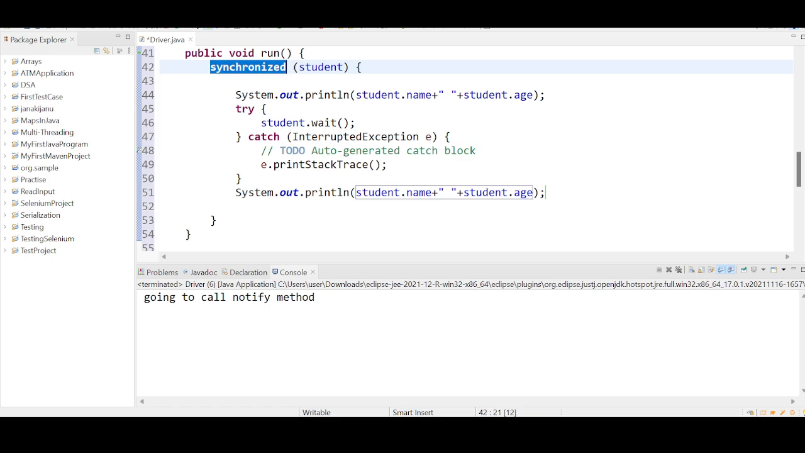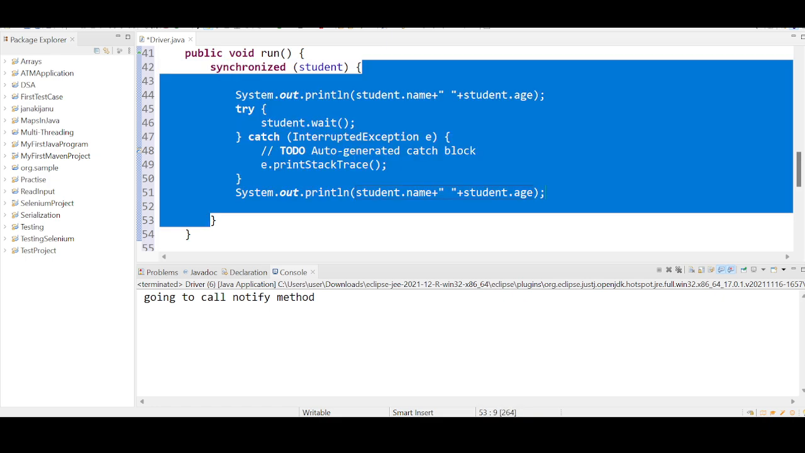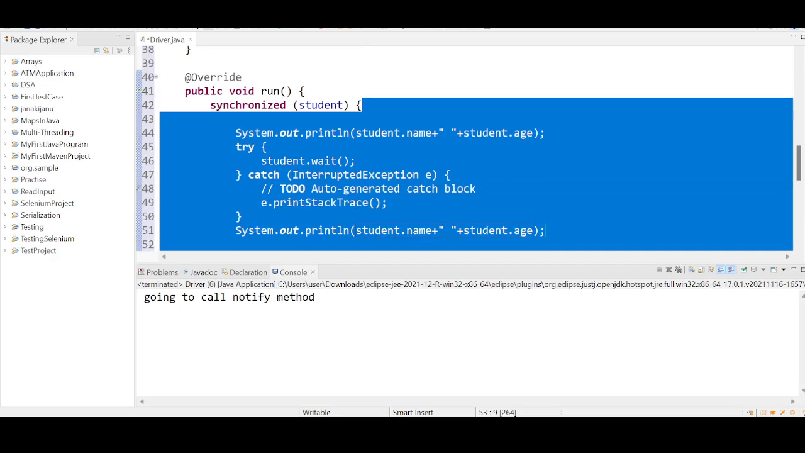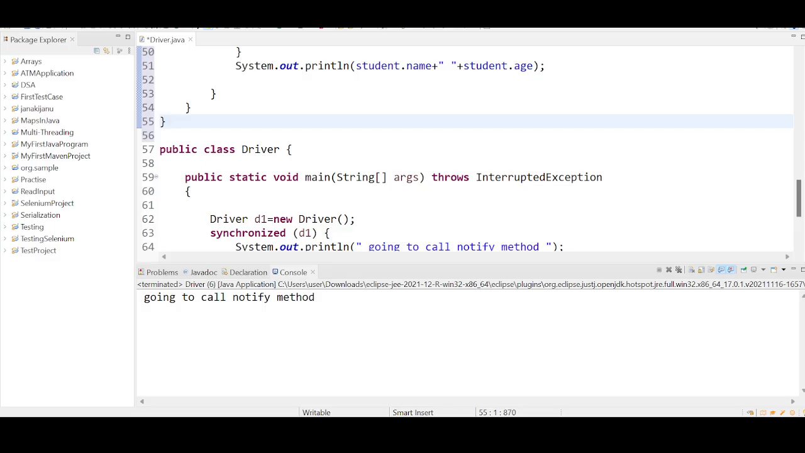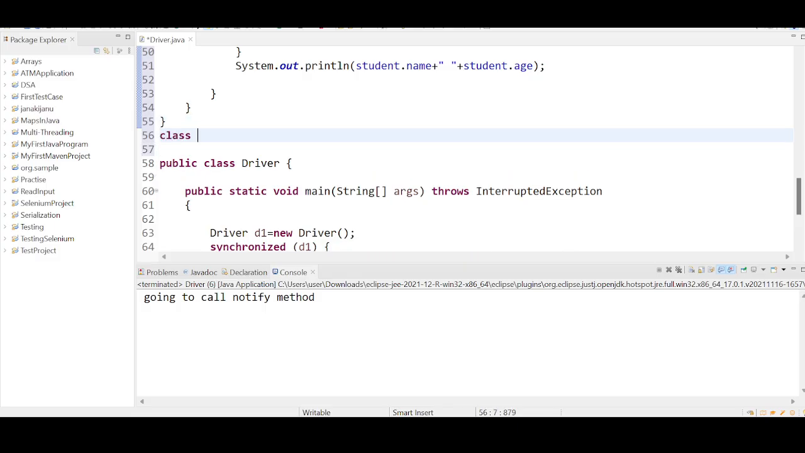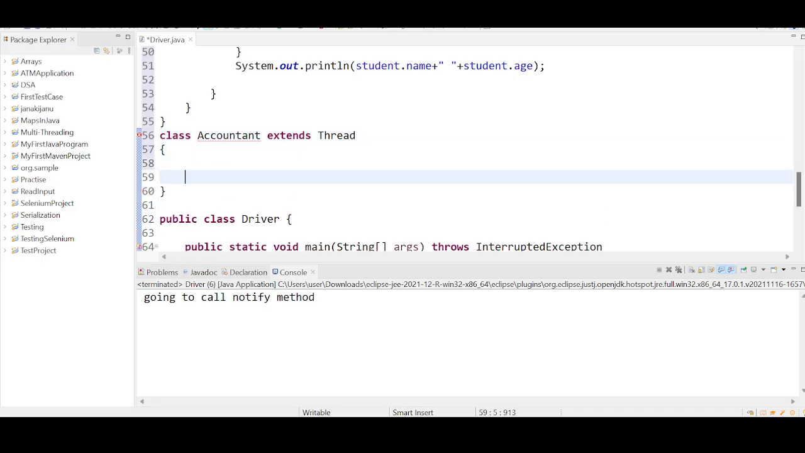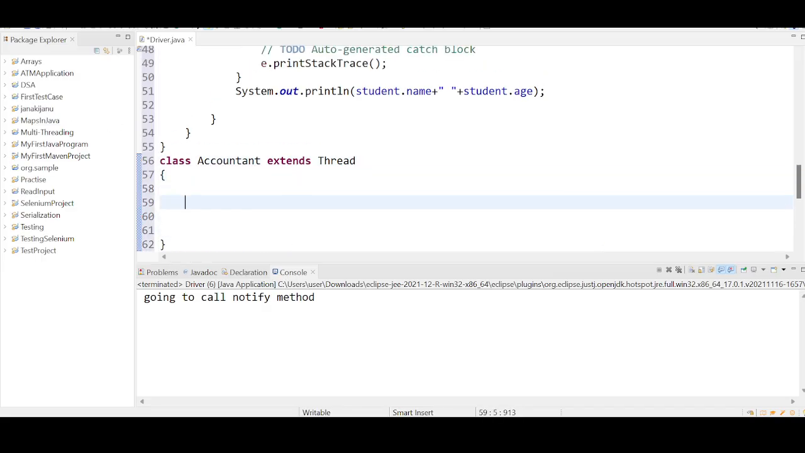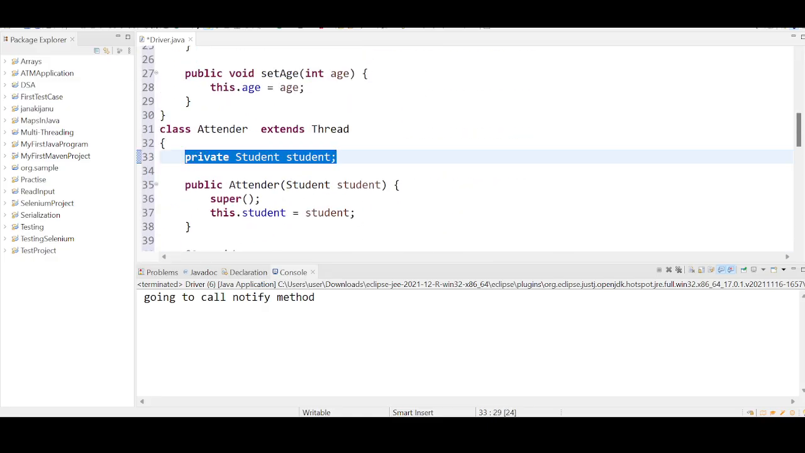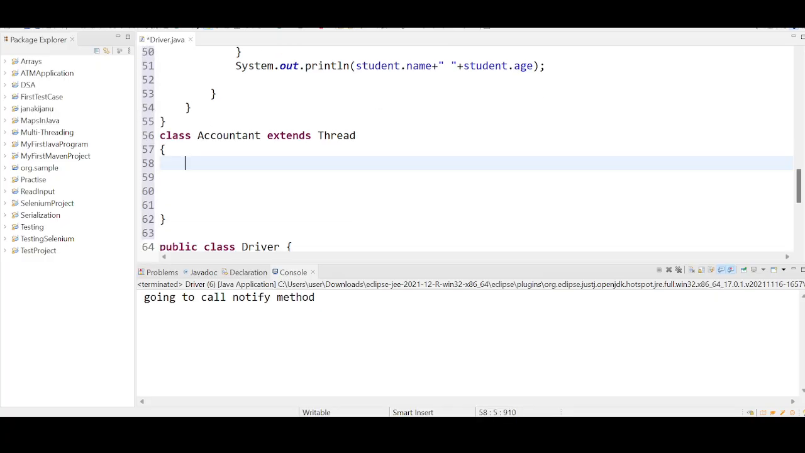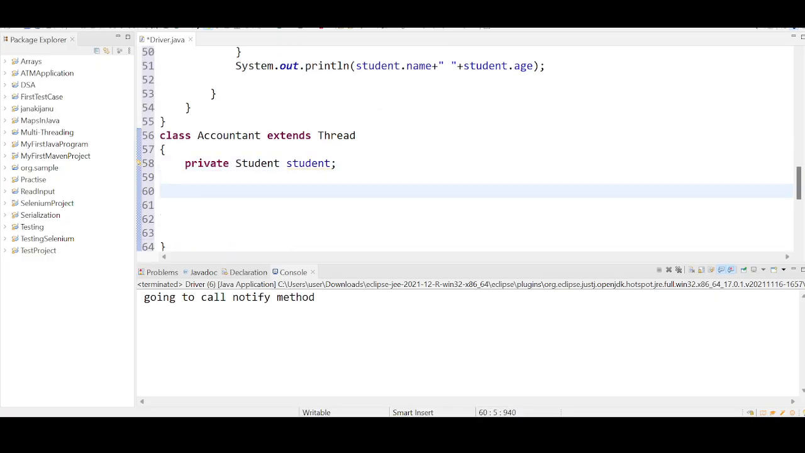Synchronized area, because inside this synchronized block you are keeping the wait method. Right? Now, you have created the attender class and you are creating one more class, the accountant class. Accountant class extends the get class. Okay, and this accountant class is going to make use of the common student object. We are just trying to do the inter-thread communication.